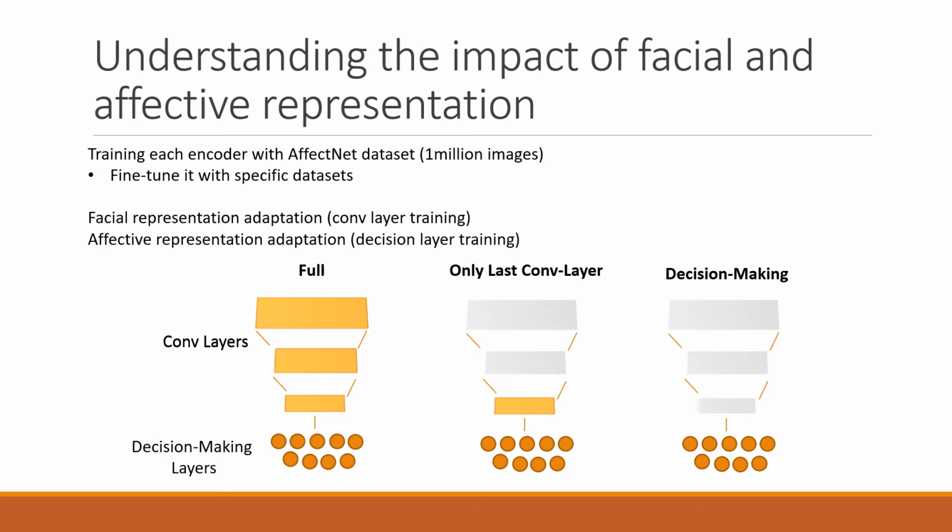In the second experimental setup, we train only the last convolutional layer of the encoders, which usually contains a high-level facial representation. This way, we adapt this high-level representation towards the ones found in each of the datasets. In the third and last evaluation, we train only the decision-making layers, using the facial representations learned from the 1 million images of the AffectNet dataset, a traditional transfer learning scenario. All these 3 scenarios are used to evaluate these models, both performance-wise, but also in their capability of transfer learning.